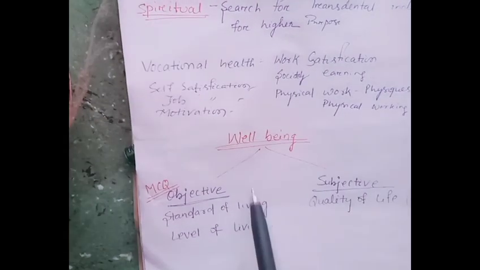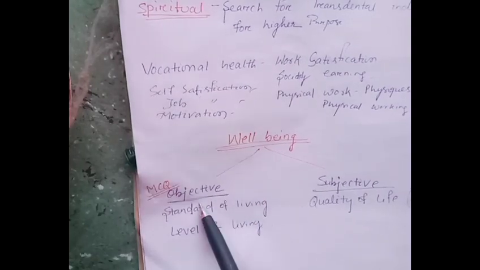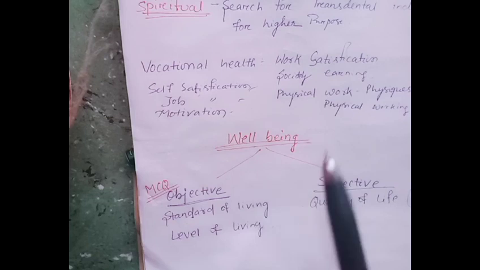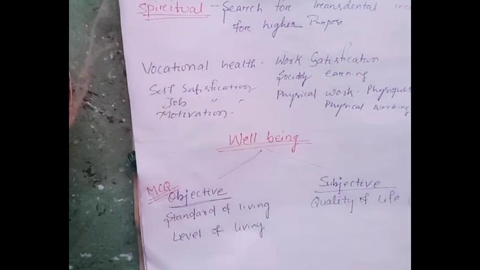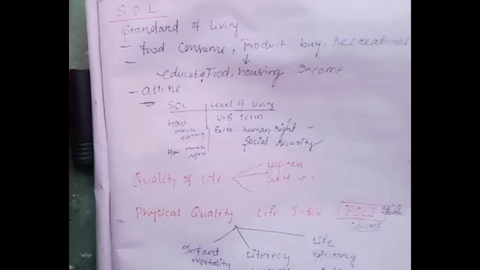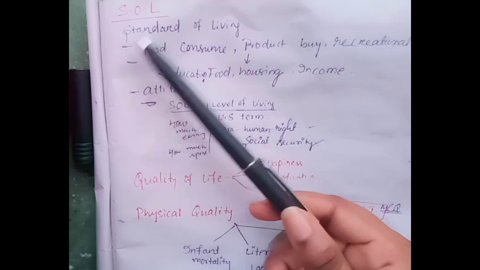In subjective, an MCQ comes that standard of living and level of living come under the objective part of well-being, and quality of life comes under the subjective part of well-being. Okay, now we will discuss what is standard of living, the objective part.